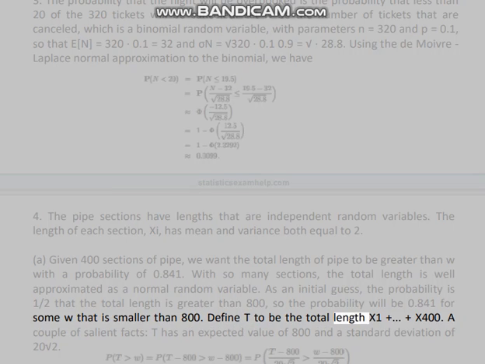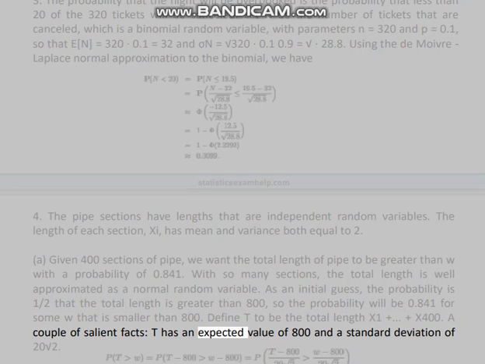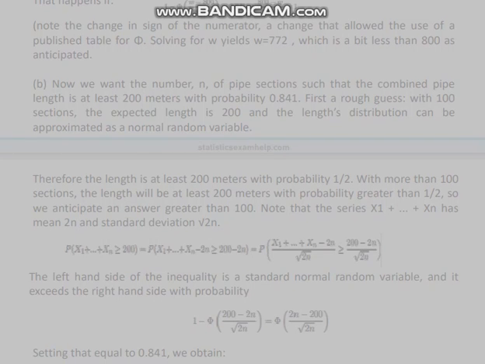Define T to be the total length X1 plus ... plus X400. A couple of salient facts. T has an expected value of 800 and a standard deviation of 20 sqrt(2). The left-hand side of the inequality can be approximated as a standard normal random variable, and we want it to exceed (W - 800)/(20 sqrt(2)) with probability 0.841. That happens if the right-hand side equals -1. Note the change in sign of the numerator, a change that allowed the use of a published table for phi. Solving for W yields W = 772, which is a bit less than 800 as anticipated.